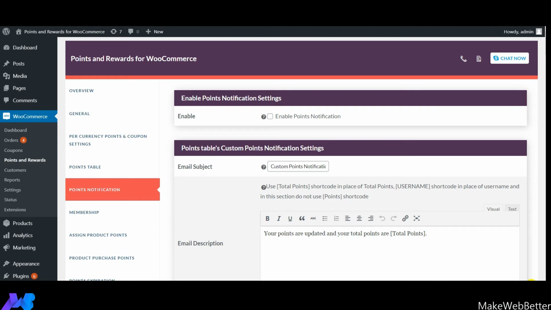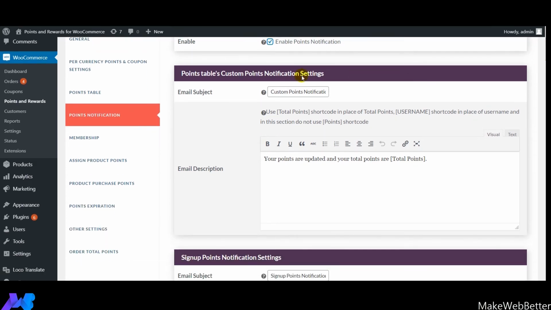The very first thing you need to do is enable the points notification feature from here. As you scroll down, I'll explain the notification settings for one step, that is points table custom points notification settings. Over here you can see this is the email subject that you can set for this feature, which is points table custom points notification.